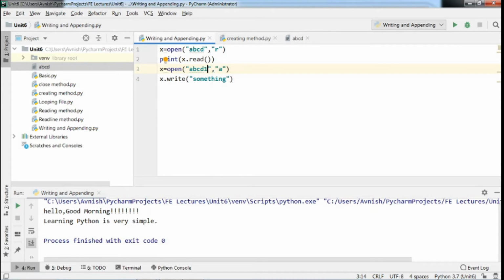Suppose one file is there, ABCD1. Now this ABCD1 file is not there in our Python PyCharm home directory, and I am going to use this append mode. We will see what happens in this case. We keep the object name as it is. We will see what happens if this file is not here and we use this append mode.